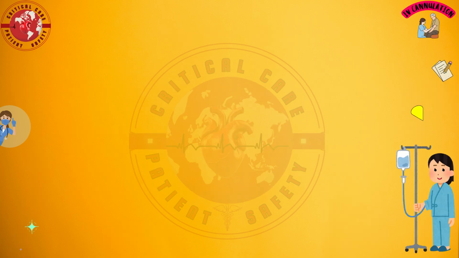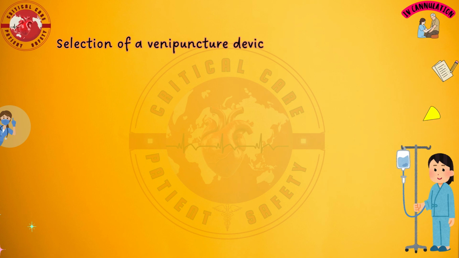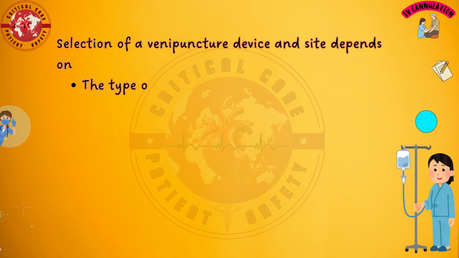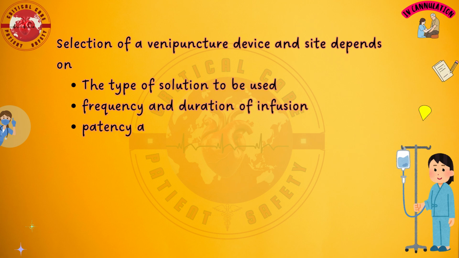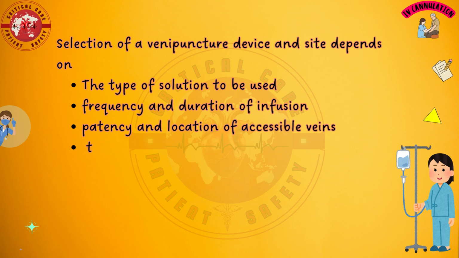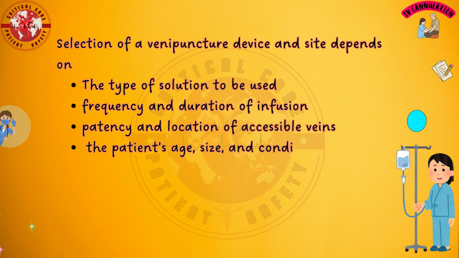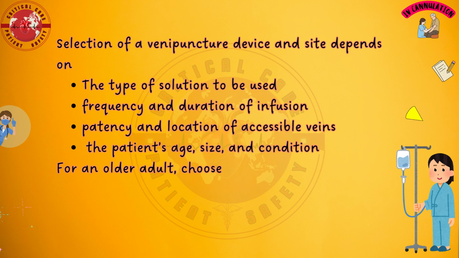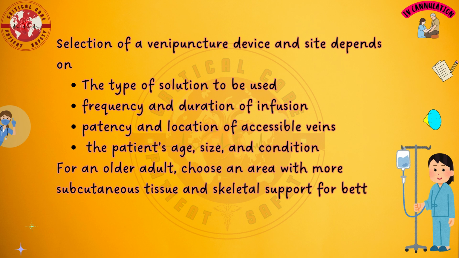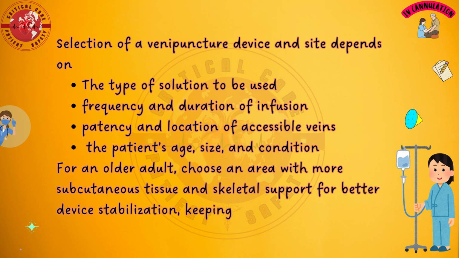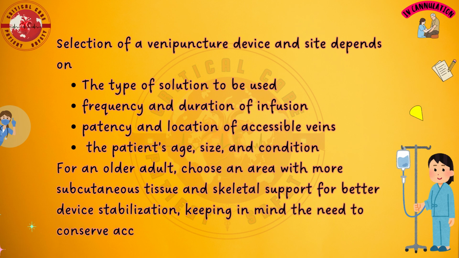Selection of a venipuncture device and site depends on the type of solution to be used, frequency and duration of infusion, patency and location of accessible veins, and the patient's age, size, and condition. For an older adult, choose an area with more subcutaneous tissue and skeletal support for better device stabilization, keeping in mind the need to conserve access for future therapy.